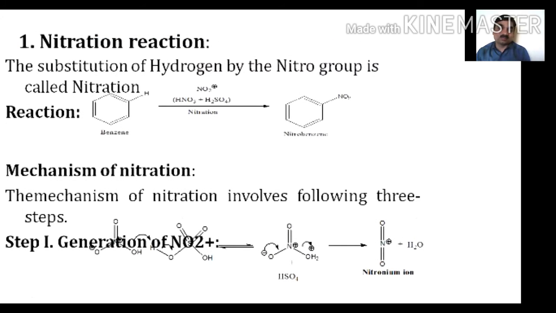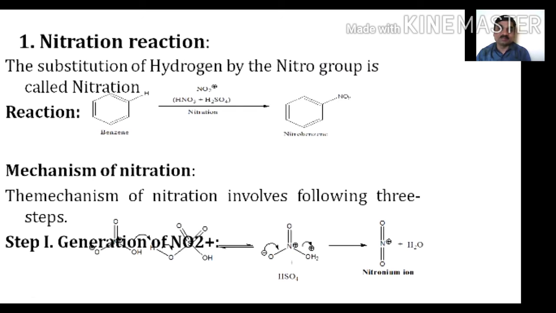So in this lecture, first of all, we will discuss the nitration reactions. The substitution of hydrogen by the nitro group is called nitration. This nitration reaction proceeds through the aromatic electrophilic substitution reaction.